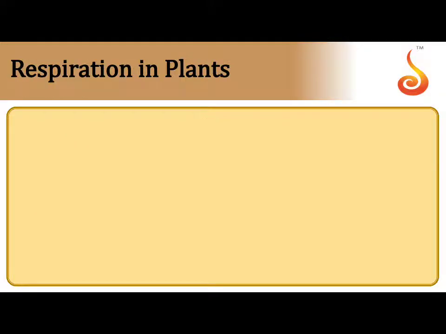So similarly, we have substrate level phosphorylation. As I told you, phosphorylation is synthesis of ATP.